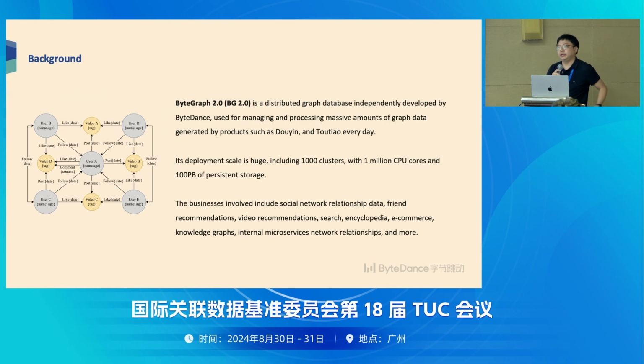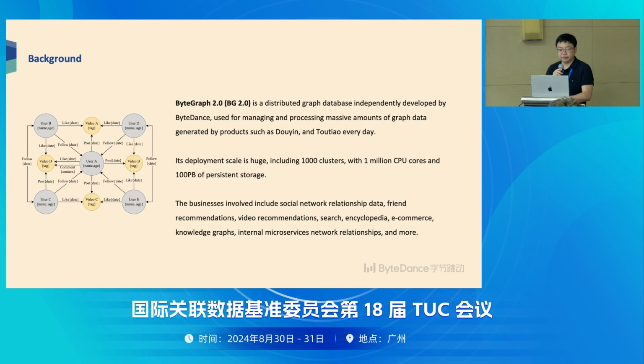So here is the background. When we open Douyin or TikTok, and click like or follow, all the data are organized as graph data and stored in the ByteGraph database. Right now in ByteDance, the ByteGraph database already has more than 1,000 clusters, more than 1 million CPU cores, and 100 PB of persistent storage.